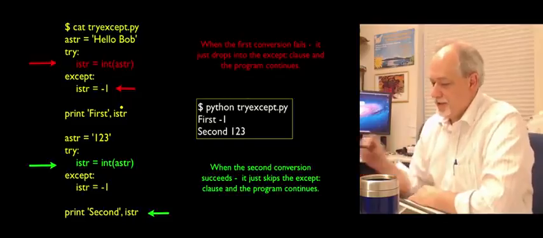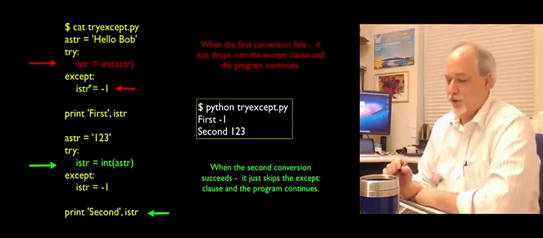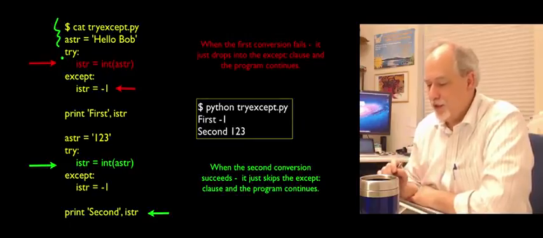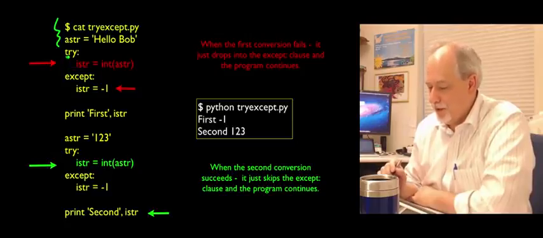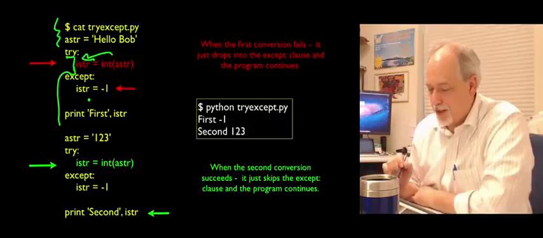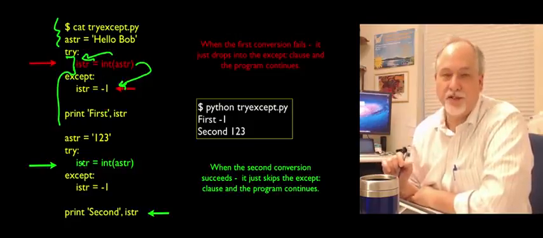Okay, so here it goes. It's a bit of syntax. I mentioned that it uses the try and except keywords. These are reserved words in Python. And then it's a little indented block. So astr equals hello Bob. Great. Try means we're about to do something dangerous. Let's take out some insurance policy on it. And that is we're going to convert this to an integer. Take astr, convert it to an integer, put it in istr. If that works, great. We'll just continue on and ignore this except. If it blows up, we're going to jump into the except block. And then we'll have alternate substitute code.